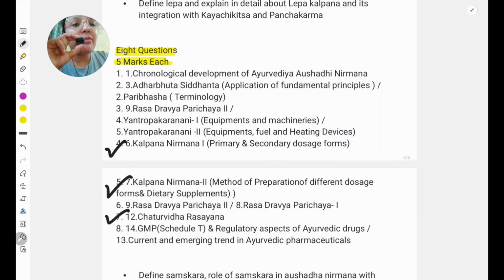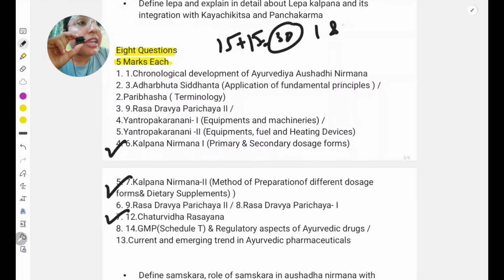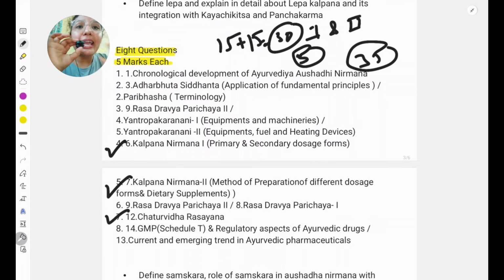Next, from Kalpna Nirman, again one question will surely be there. So you can easily score 15 plus 15, that is 30 marks, from Kalpna 1 and Kalpna 2. Here the content is very easy. You just go through and revise again and again so that you can write properly in your exam. Then from Chaturvidha Rasayana, a 5 marks question is directly there, so it will become 35 marks directly.